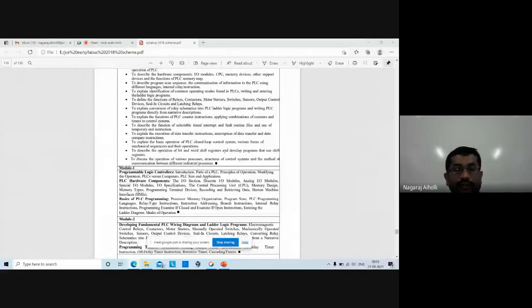There are various types of shift registers, right? To perform the shifting, it may be serial in, serial out, serial in, parallel out, parallel in, serial out, or parallel in, parallel out. Serial in, serial out means you are applying the input serially and you are getting the output also serially. Serial in, parallel out means you are applying the input serially, but the output is in parallel form. Suppose you sent the data first 1, then you send the second data as 0.